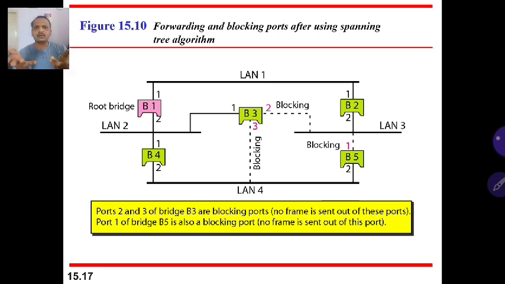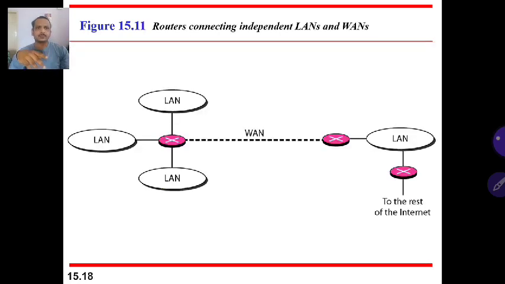So now you can forward your messages. There is no looping problem. There is a straight line, a way created to reach the destination you are intending. That's the way we give a solution for the looping problem that is created in the bridges. The spanning tree algorithm, the spanning tree of the network, is the solution for the looping problem in the bridges. Then routers connect LANs and WANs independently.